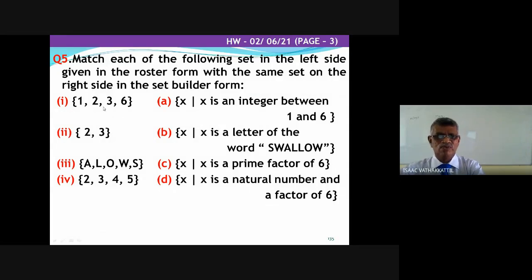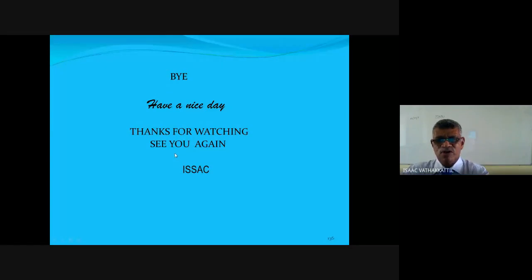First one is {1, 2, 3, 6}, then {2, 3}, then {2, 3, 4, 5}. And on the right side: x is an integer between 1 and 6, x is a letter of the word, x is a prime factor of 6, x is a natural number and a factor of 6. Now you list, and you have to match 1 with which one, 2 with which one, 3 with which one. I hope you have followed this.